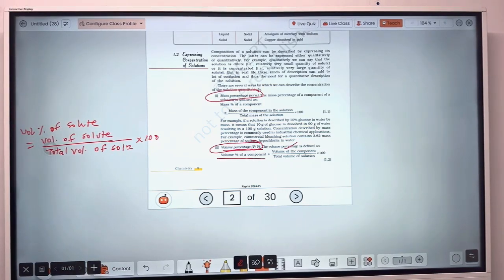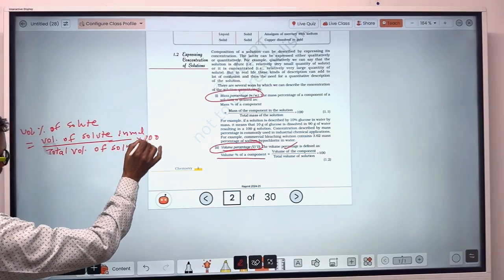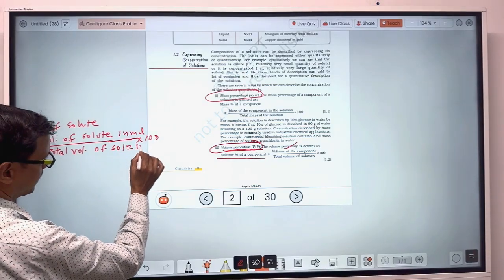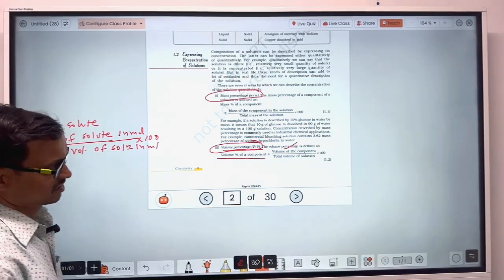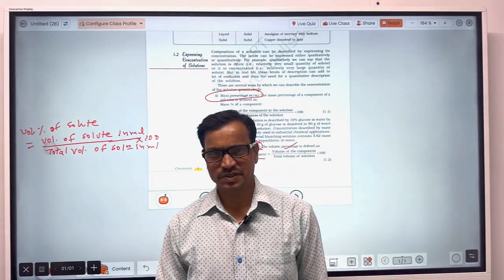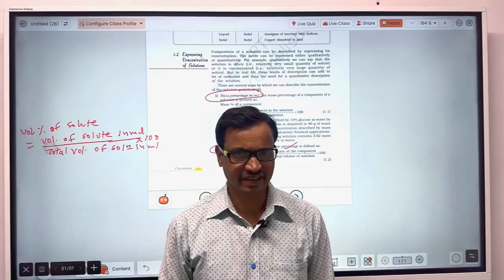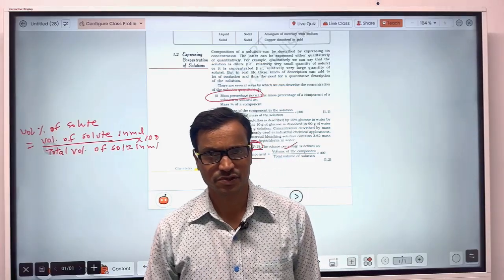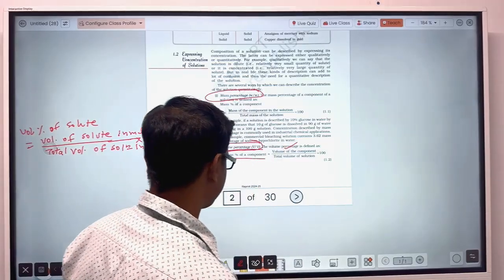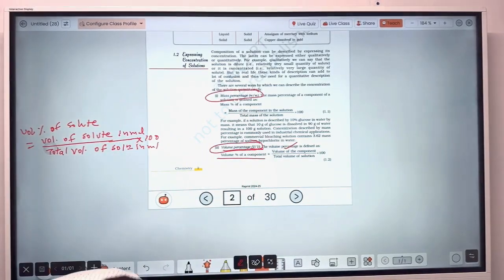If you take volume of solute in milliliter, then volume of solution you will also have to take in milliliter. Keep this in mind, that the unit of volume of solute must be the unit of solution. Okay, that was about volume percentage expressed as V by V.